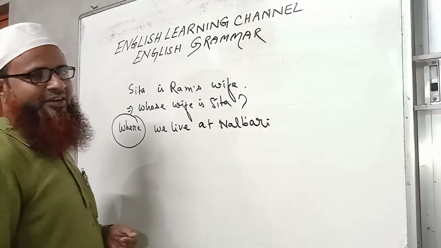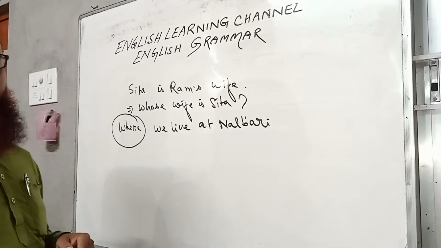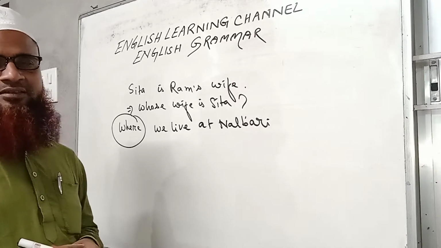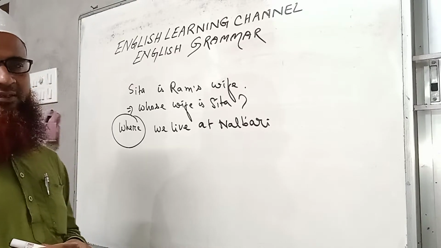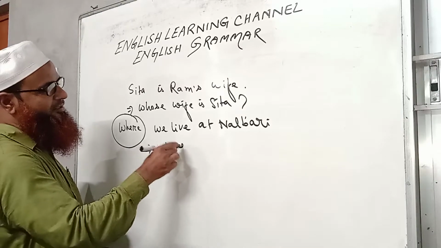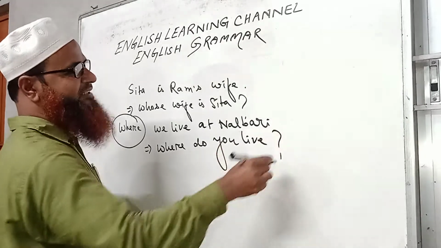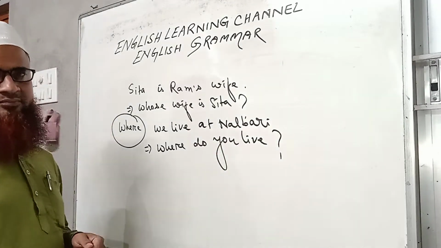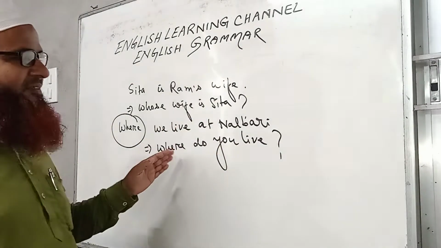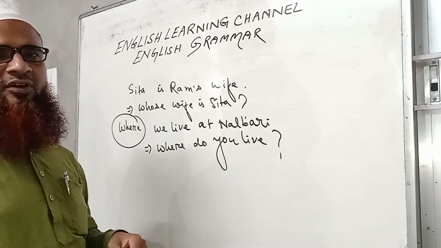So where always refers to place. We live at Nalbari. If somebody asks me, then what should he ask me? He must ask me, where do you live? The answer will be Nalbari. So where always answers the question of place.